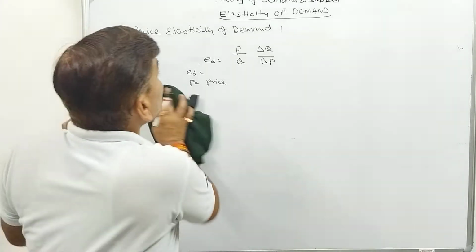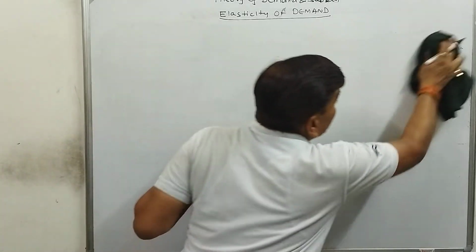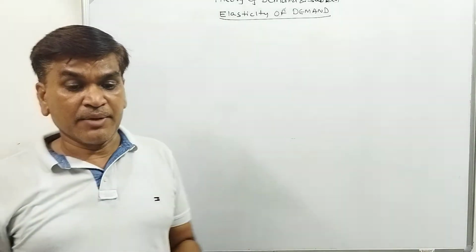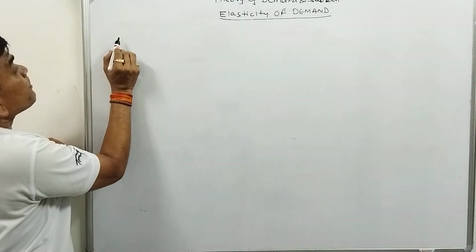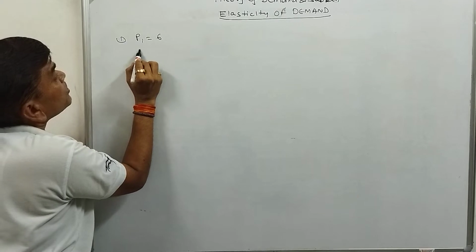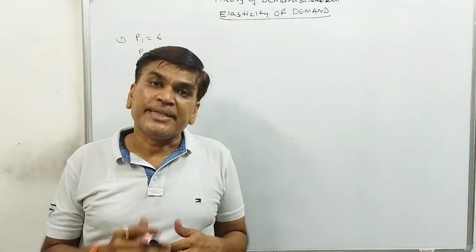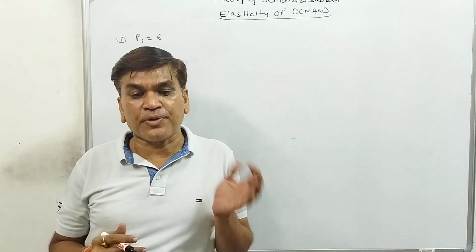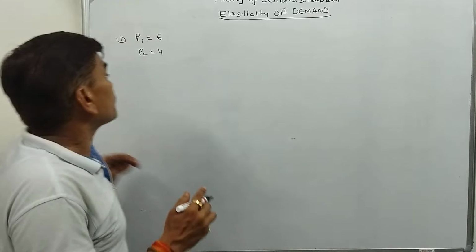Now we can have questions. What kind of questions can we have from the elasticity of demand? Suppose the price of a commodity decreases from 6 rupees to 4 rupees, and the quantity increases from 10 to 15.